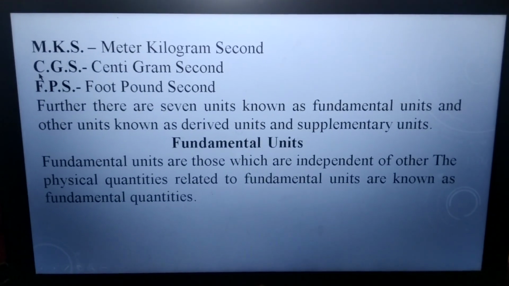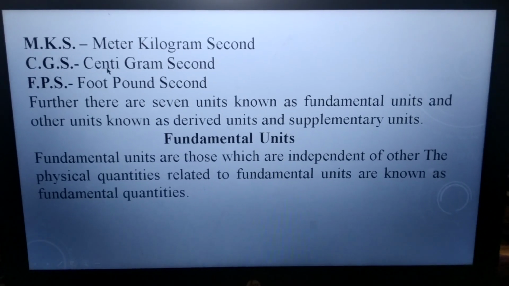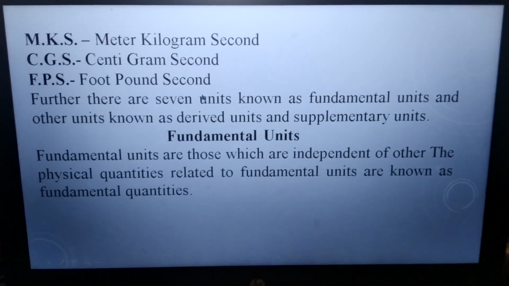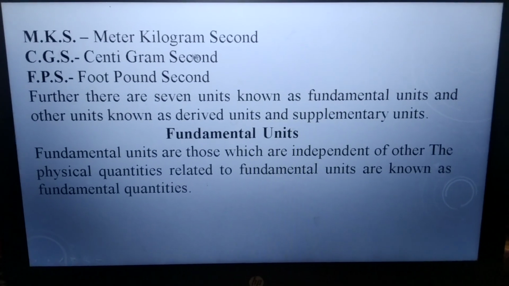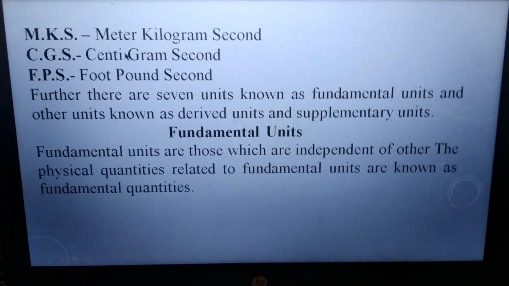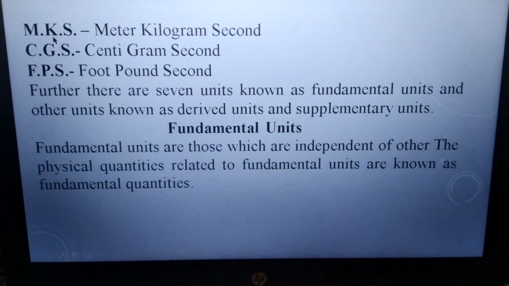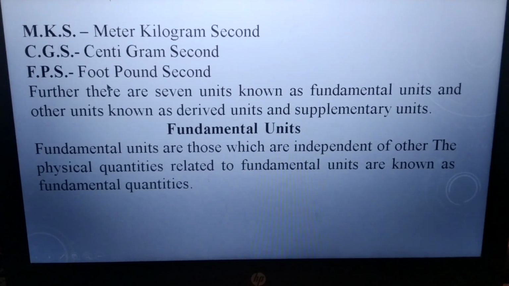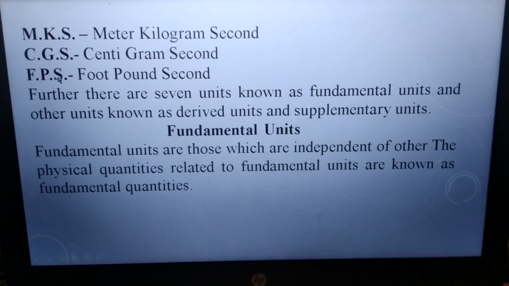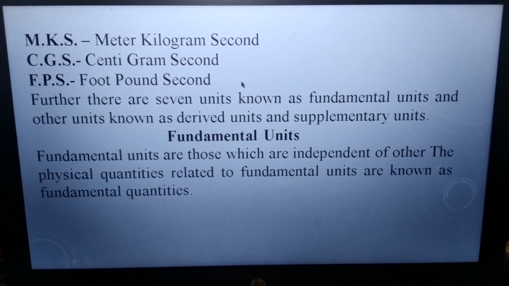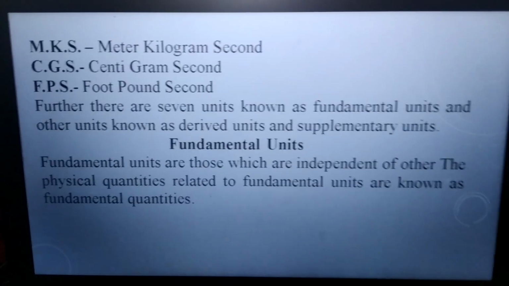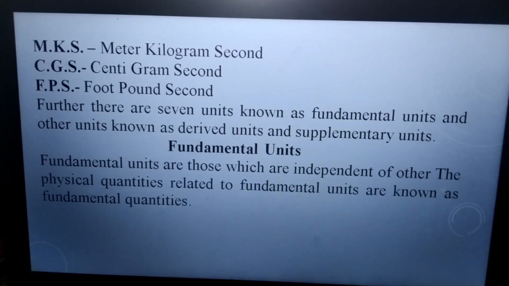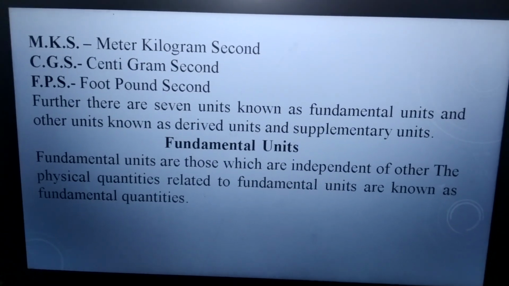In the CGS system, length is measured in centimeter, mass is measured in gram, and time is measured in second. So in all three systems, time is measured in second, but mass and length are measured differently. In FPS, length is measured in foot, mass is measured in pound, and time is measured in second.